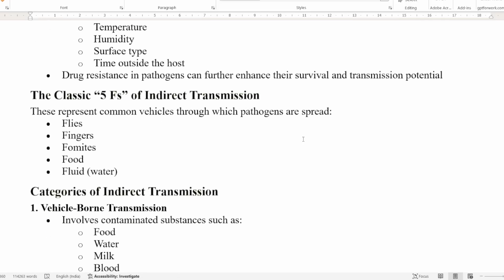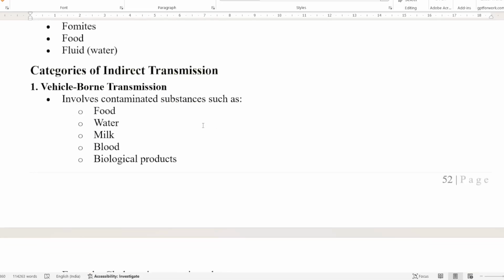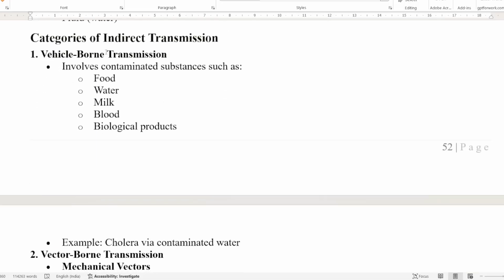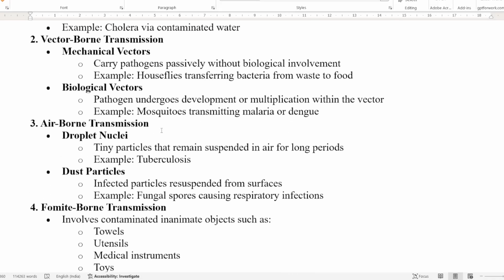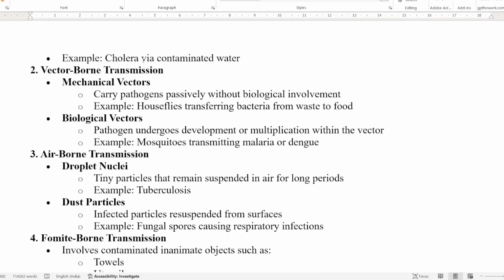Next, in this we have the classic 4 F's, right? So the F's are flies, fingers, fomites, food, and fluid, that is water. The categories of indirect transmission include vehicle-borne transmission, which involves contaminated substances like food, water, milk, blood, or any biological product. An example of a disease is cholera, which is caused due to contaminated water.